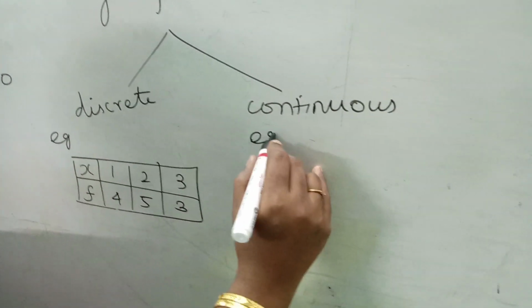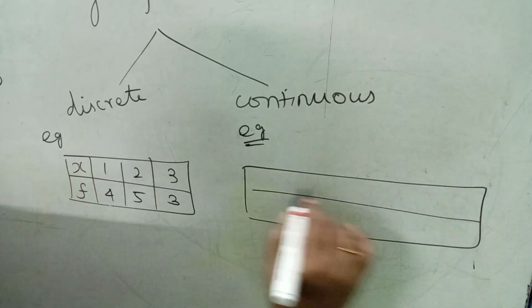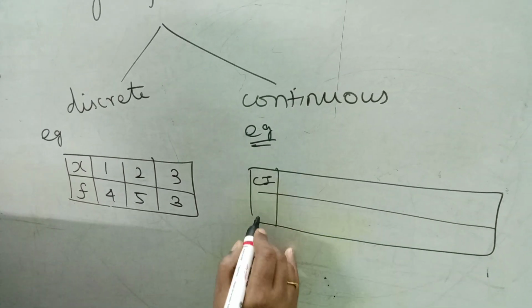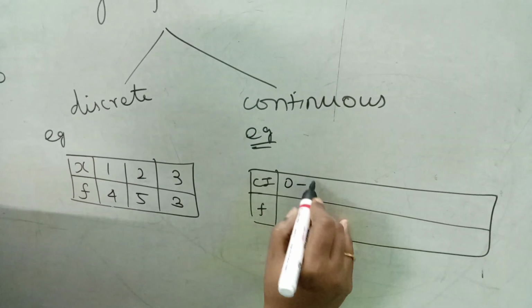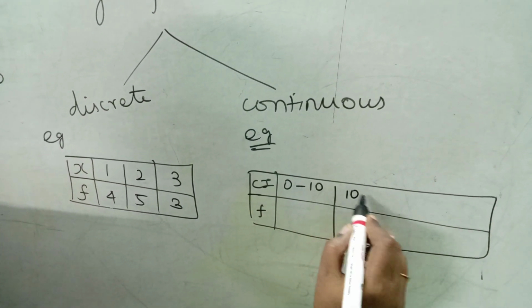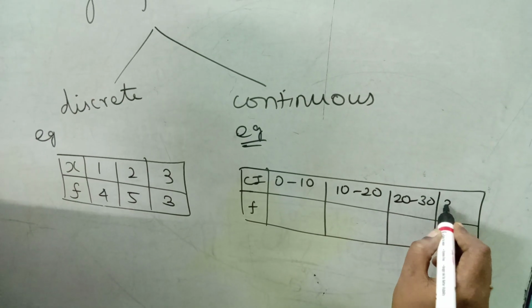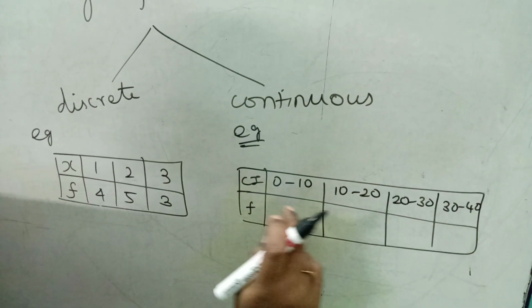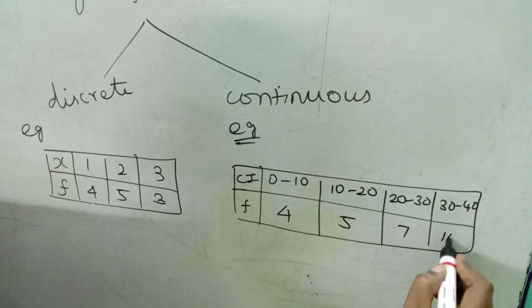Continuous data example is, here also two rows. First row is class interval, second row is frequency. I put some numbers randomly.